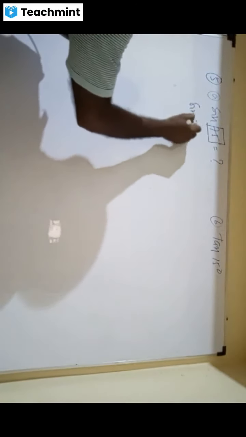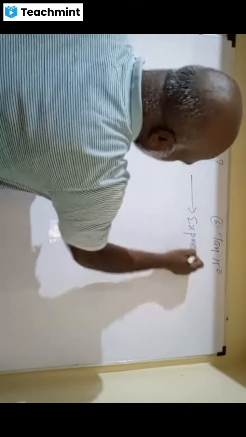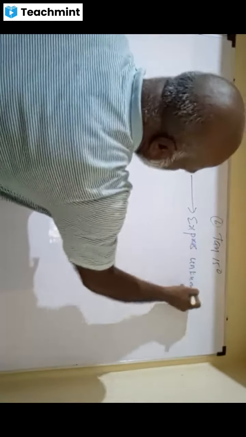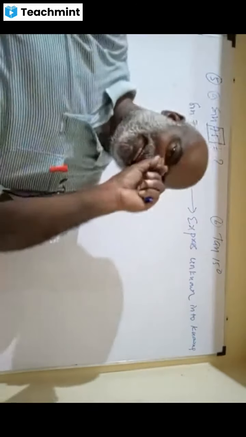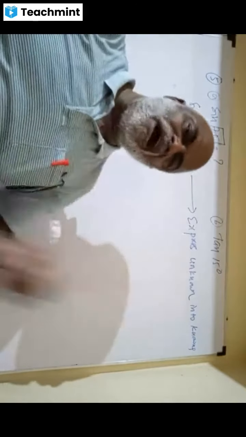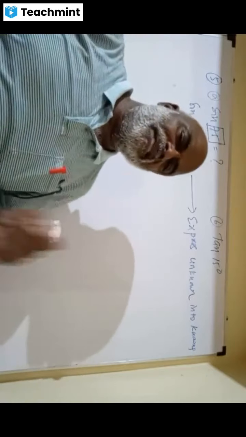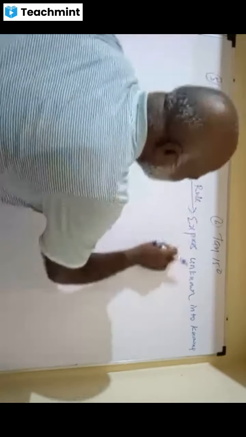Please, sin 75, you don't know sin 75. I can write sin 75 as, see, the rule is to express the unknown in terms of knowns. Please write down this point: express unknown into knowns. Now you know sin 30 and sin 45, cos 30, for 30 and 45 you know all the trigonometric ratios. 75 is not known. Therefore the rule is express unknown into knowns.